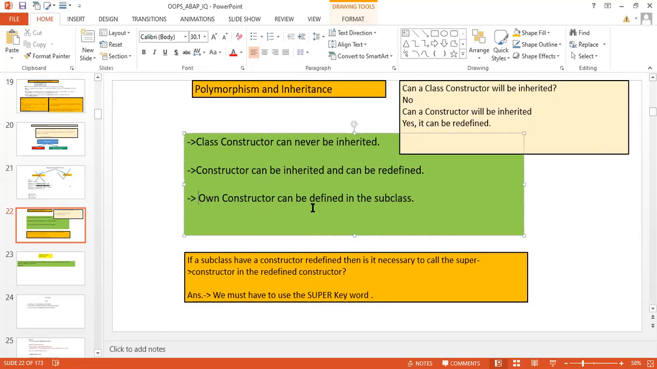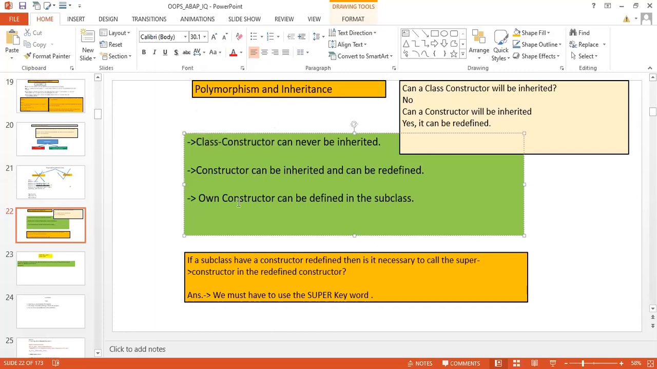Own constructor can be defined in the subclass. What is a class constructor? We have seen, class constructor is nothing but the static constructor. There are two types of constructor: class constructor and instance constructor, or object constructor, you can say. Class constructor is nothing but a static constructor, and object constructor is nothing but the instance constructor. So there are two types of constructor, the class constructor and the instance constructor.